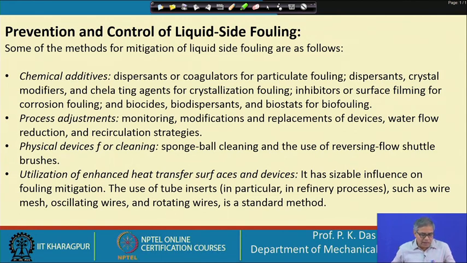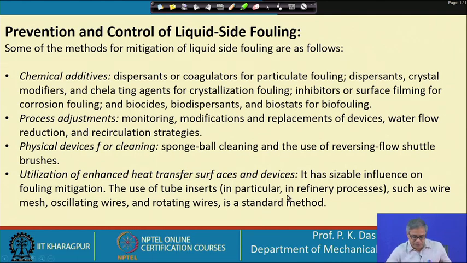Okay. Then utilization of enhanced heat transfer surfaces and devices has sizable influence on fouling mitigation. The use of tube inserts, in particular in refinery processes, such as wire mesh, oscillating wire, rotating wire, are standard methods. So, using these heat transfer augmentation devices will augment the rate of heat transfer, and at the same time, when they are moving components, they will give some sort of delay in fouling deposition.